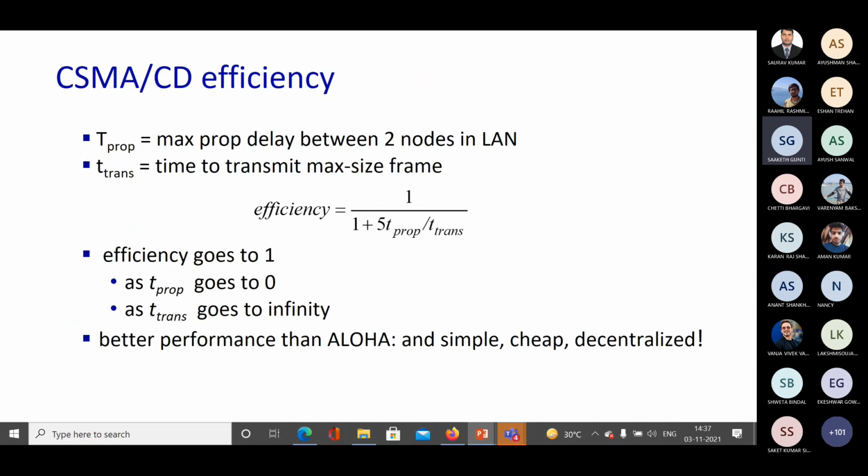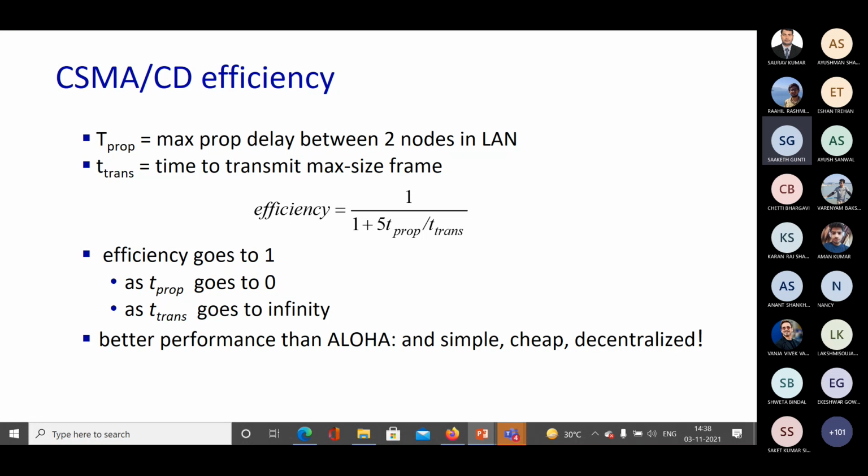Now let's find out the efficiency. I will not get into the details of how we find this out, but let's see. T prop denotes the maximum propagation delay between two nodes in a LAN. T trans is the transmission time to transmit a maximum size frame. The efficiency is given by 1 upon 1 plus 5 times T propagation divided by T transmission.